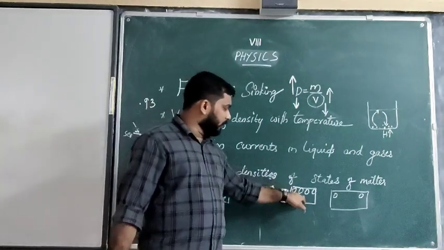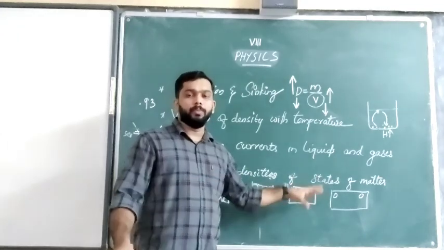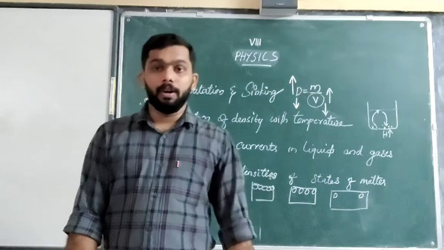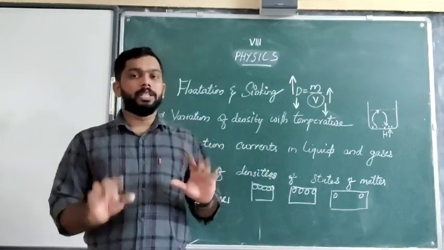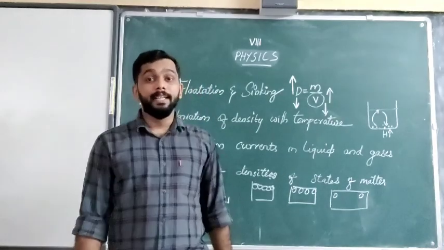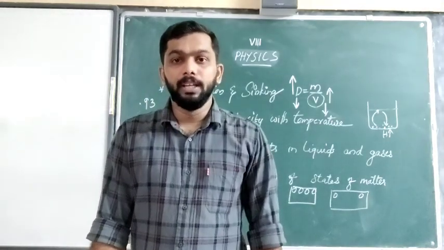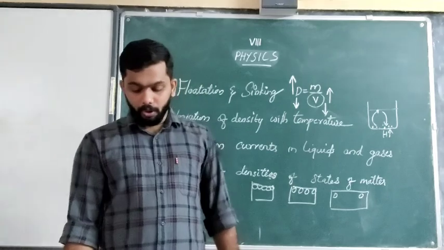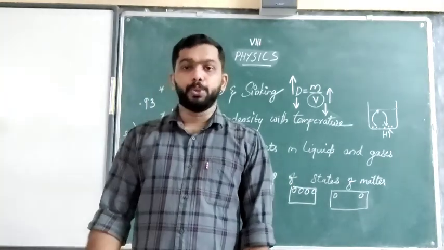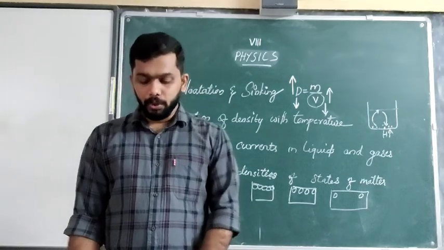In liquids, since there is a little more space, the number of molecules will be less compared to the solid. So, mass will decrease. Then the density will be lesser than solid. And gases are having least density. So this is about our second chapter, and we have completed chapter 2. I hope you understood these things.